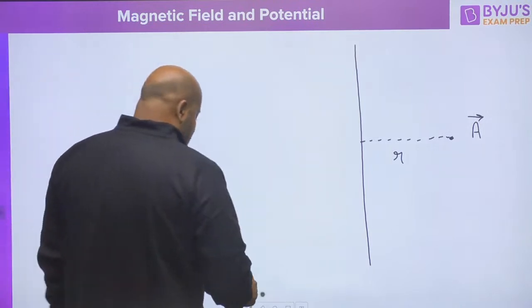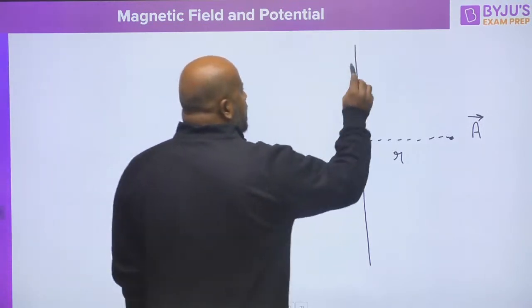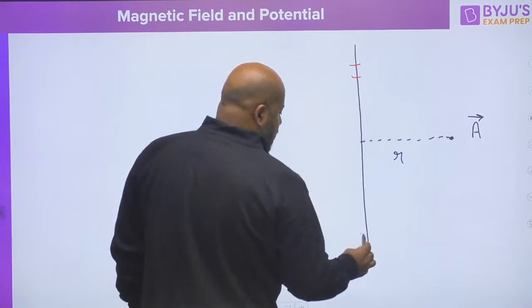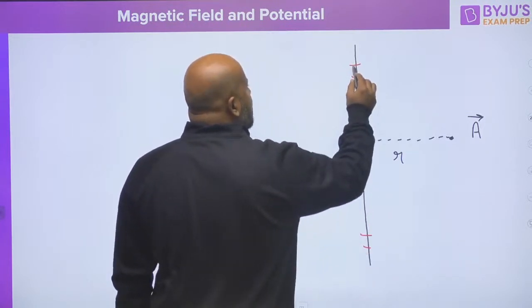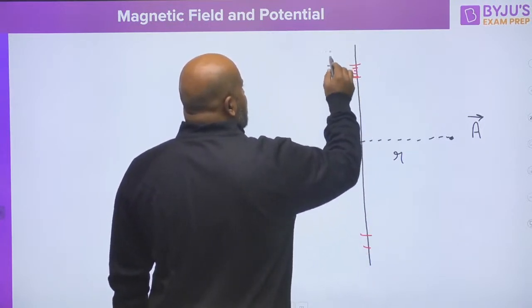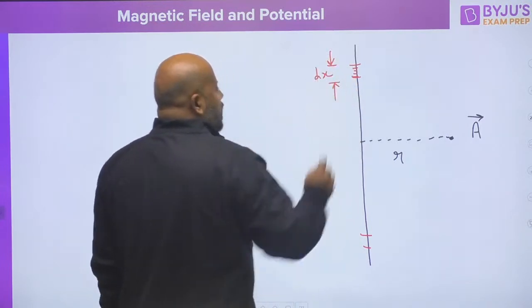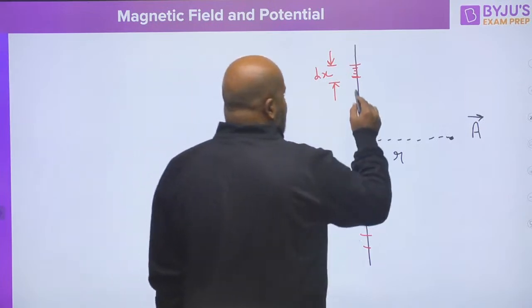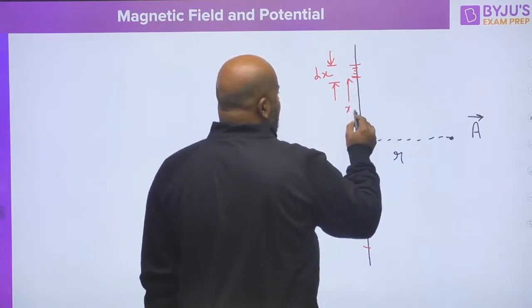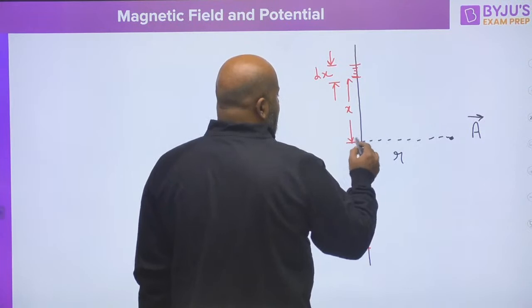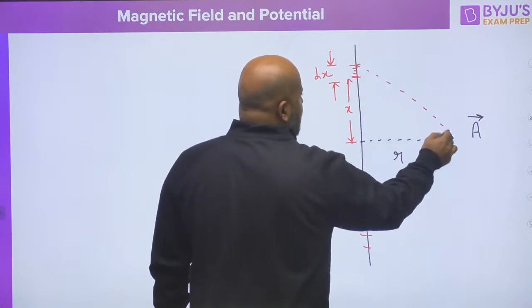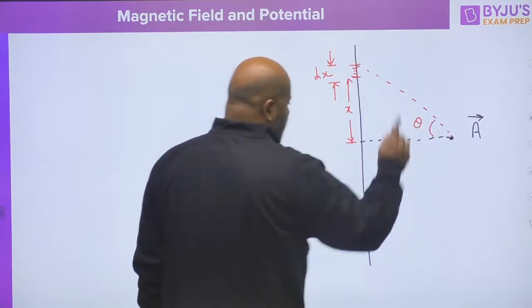Welcome to the session. We can divide this infinite wire in two sections like this. This is a small element of length dx, and suppose this distance is x, and suppose this angle is theta.